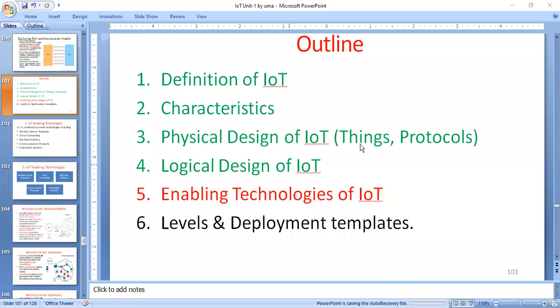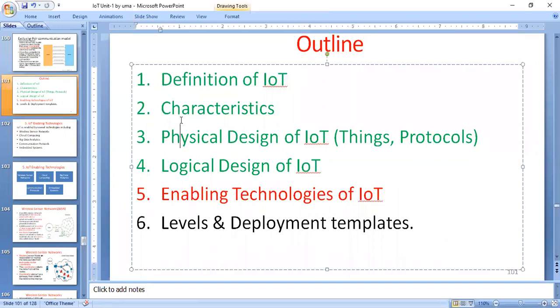Okay, good morning. Today's topic is enabling technologies of IoT system. What are the enabling technologies of IoT system? An IoT system consists of a large number of devices. Each and every device has an IP address. Not only an IP address, that means the system works with the help of the internet. That is the thing in an IoT system.